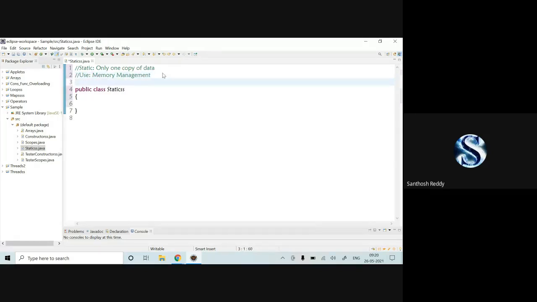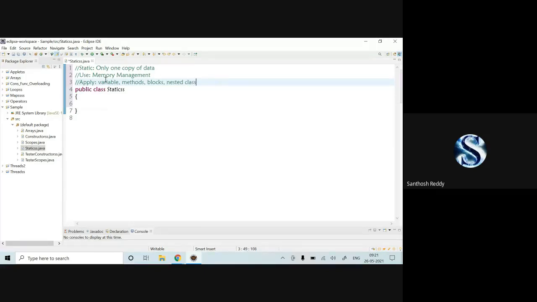Now you might have a doubt about where we can apply the static keyword. We can apply the static keyword to variables, methods, blocks, and nested classes.